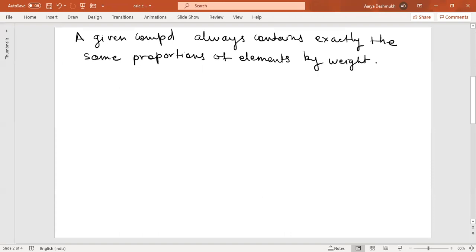Okay, so this is the law of definite proportion, meaning each and every sample has a definite proportion of the elements by weight.